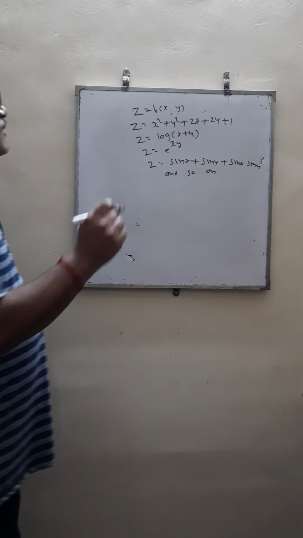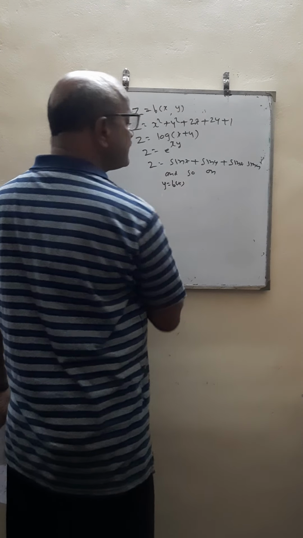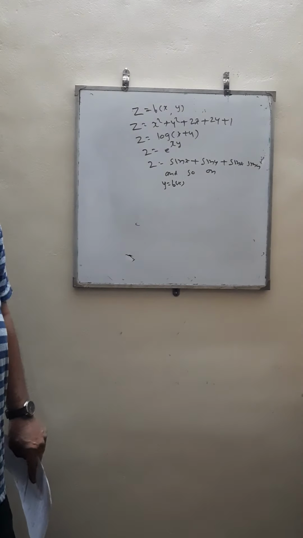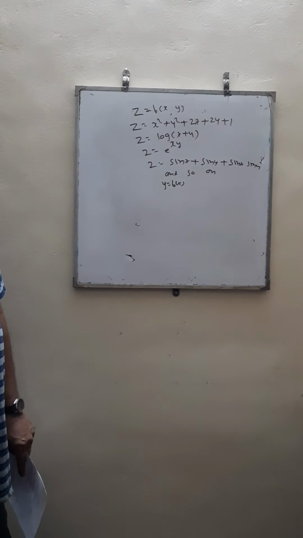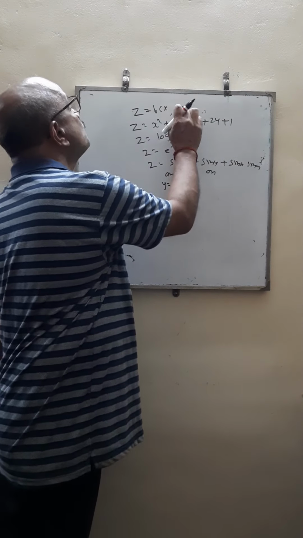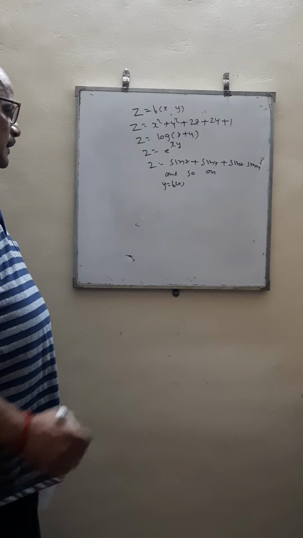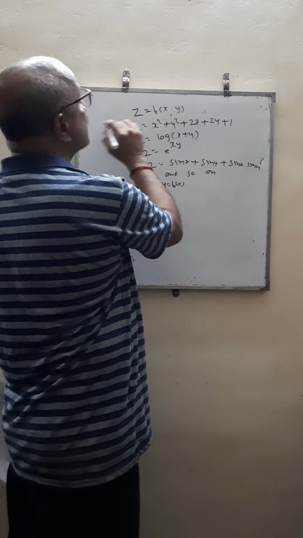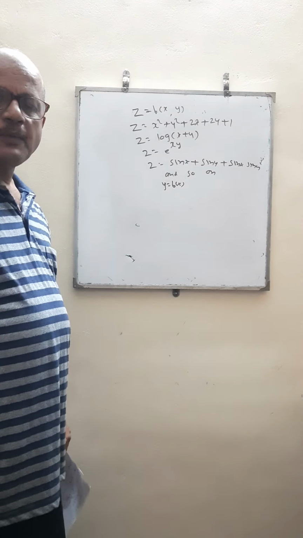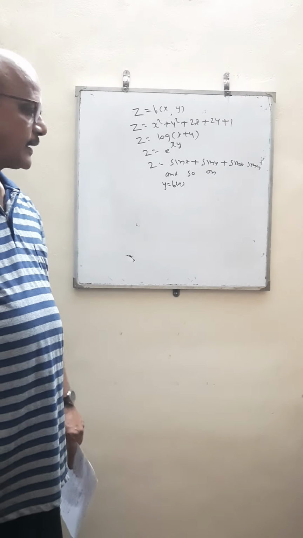As you know, the function of single variable y is equal to f of x can be represented in the Cartesian coordinate system by joining the two mutually perpendicular lines OX and OY. But the question arises: how to represent the function of two variables? Here we know that there are three variables, x and y which are independent variables, and z depending upon the two variables x and y.